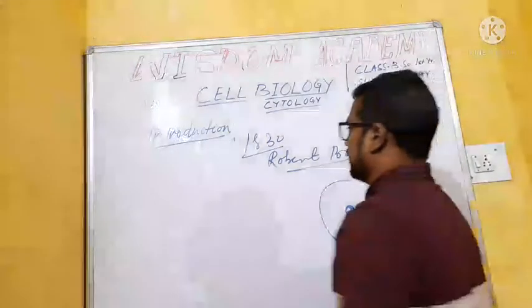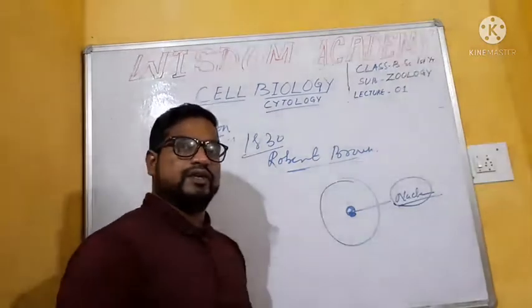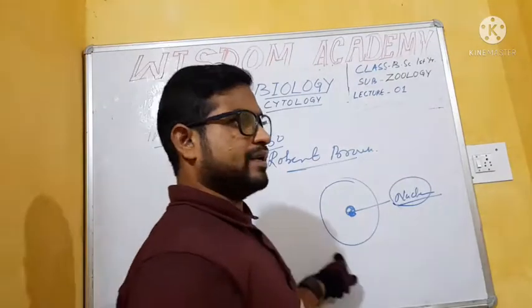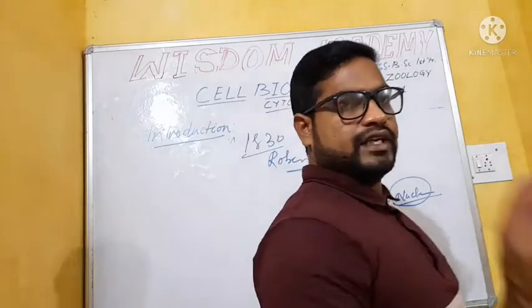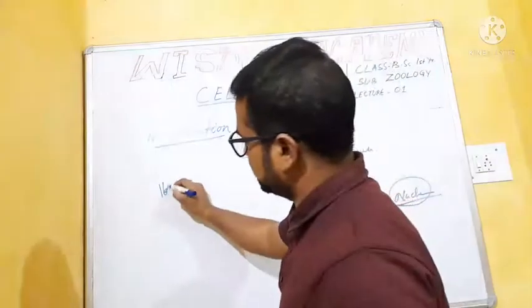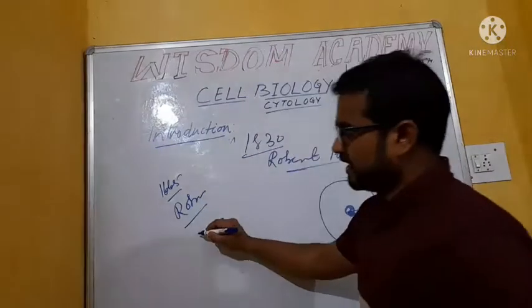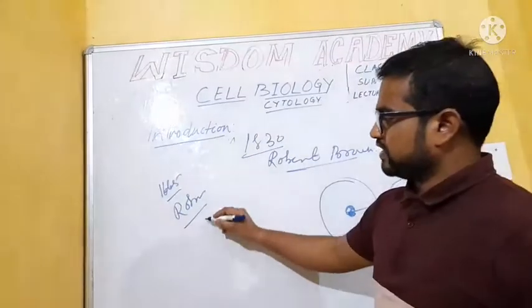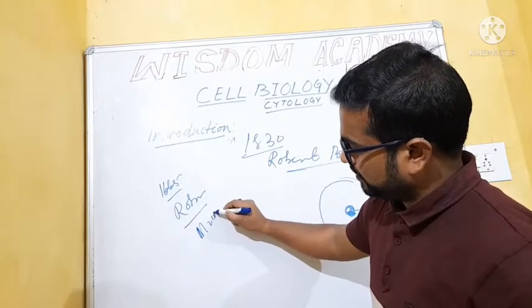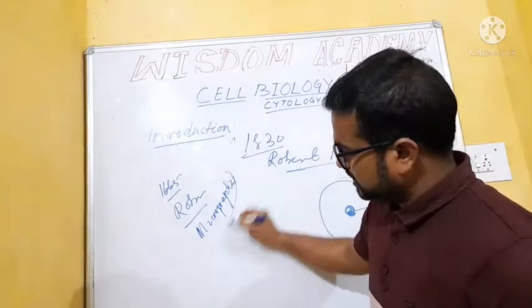So, first, in 1665, Robert Hooke discovered the cell and coined the term cell in his experiment by taking a thin bark of a tree. Also in 1665, his observation was written in a book, Micrographia.